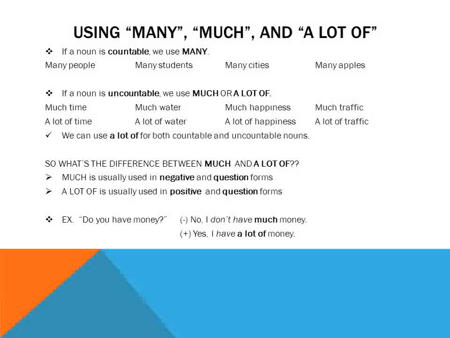So let's look at this example. Do you have money? Alright, the first answer here is negative. How do I know it's negative? Okay, we see there's a no, but if there was not this word no, we can also see the word don't. So we know that there's something negative here. I don't have much money. The positive answer is yes, I have a lot of money. So to find out if a sentence is negative, you'll look for things like not, don't, doesn't, didn't, or no.